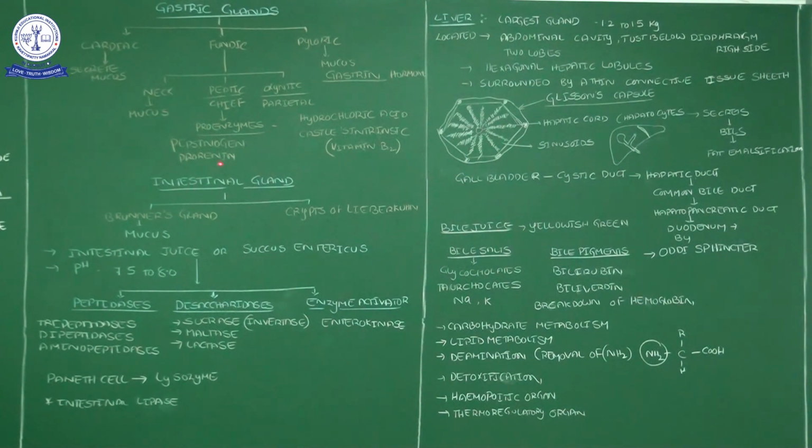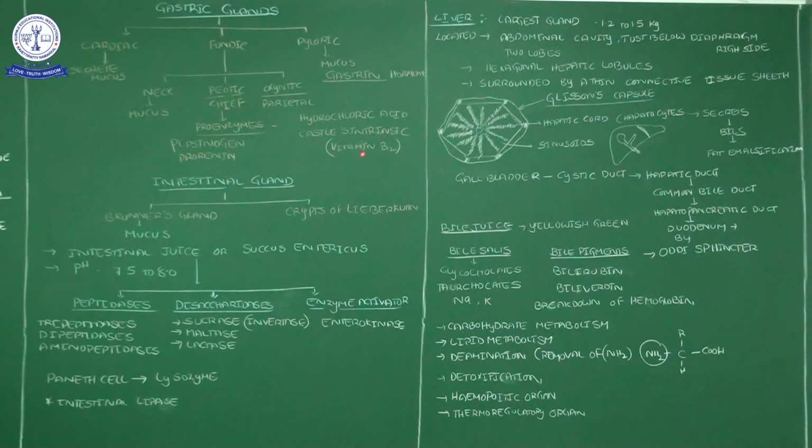From prorenin, renin will form, that is the pro or gen. These words simply indicate inactive nature. These two enzymes are secreted by the chief cells, and then the oxyntic cells, the parietal cells. From these oxyntic cells, parietal cells, HCl will be produced.